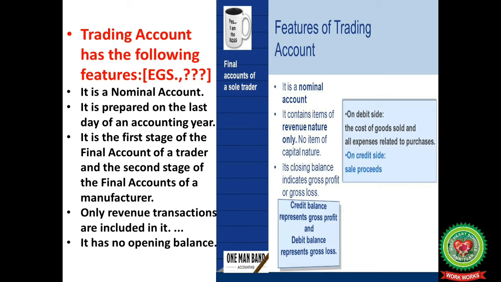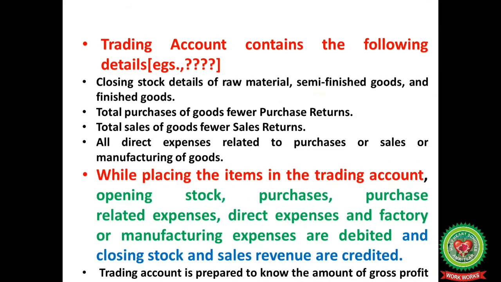Trading account is a nominal account. It contains items of revenue nature only. No items of capital nature are there. Its closing balance indicates gross profit or gross loss. Credit balance represents gross profit and debit balance represents gross loss.